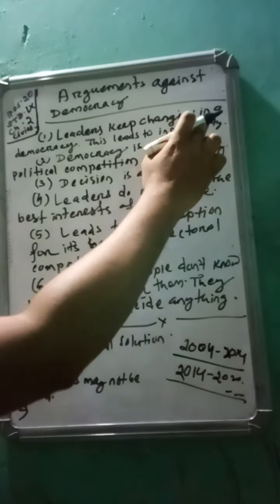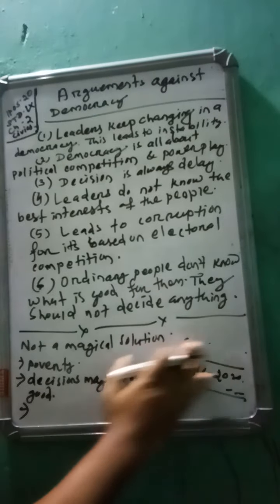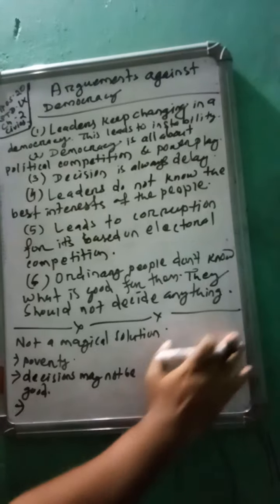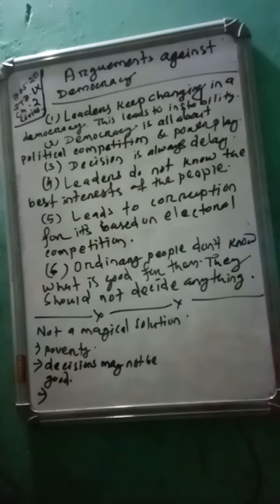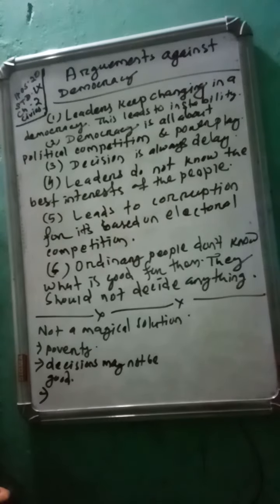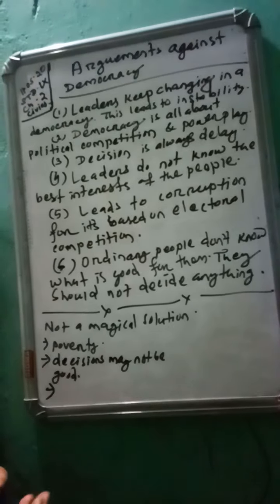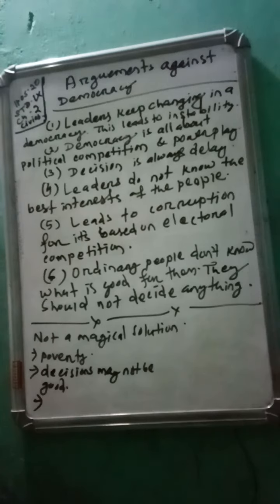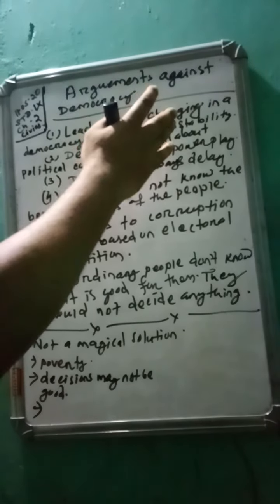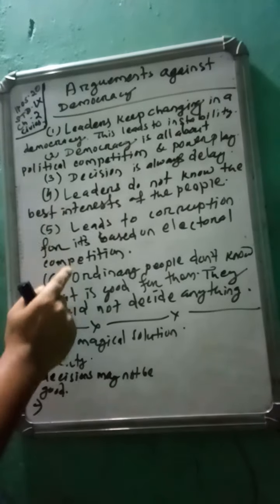This leads to instability because we are unable to take long-term decisions, because they are chosen for only 5 years. For the next 5 years, who will be the leader? Nobody can know. So they are always busy with their own interests. They take very little interest in the country. So this may be a negative side of democracy. Now come to the second point.